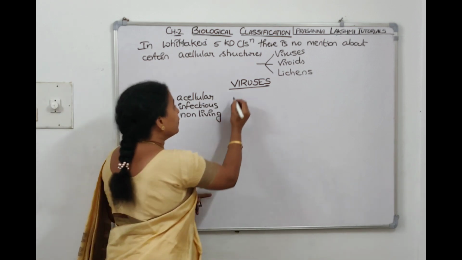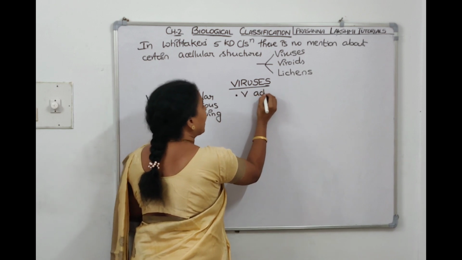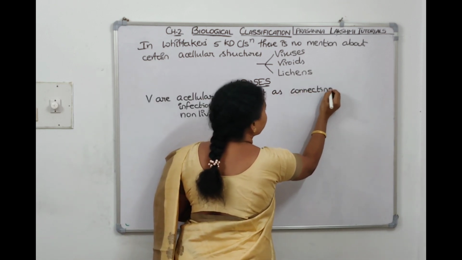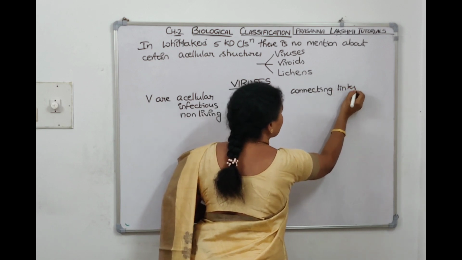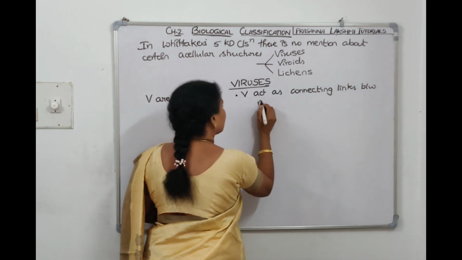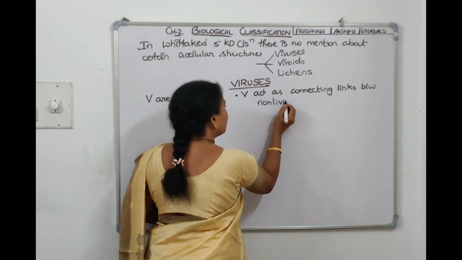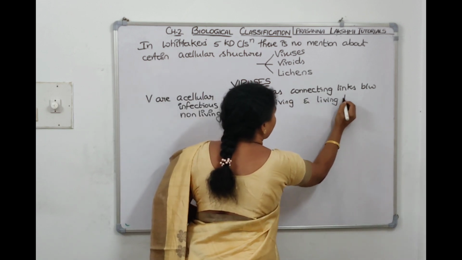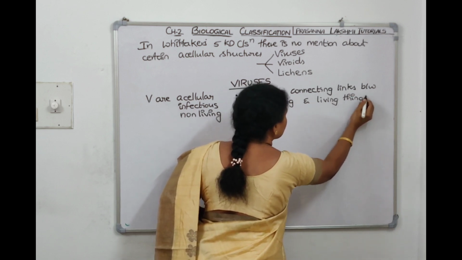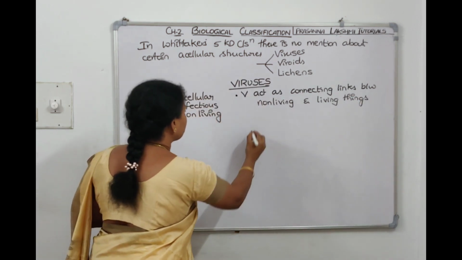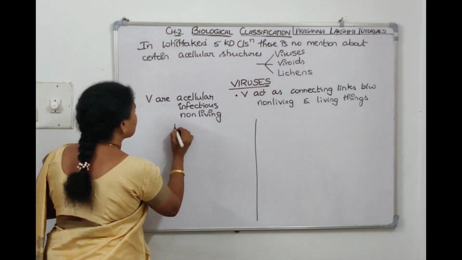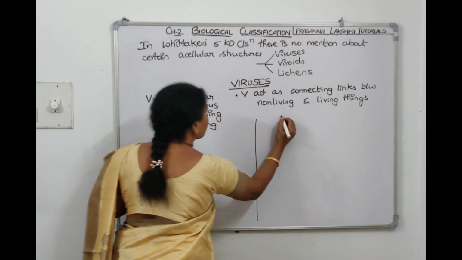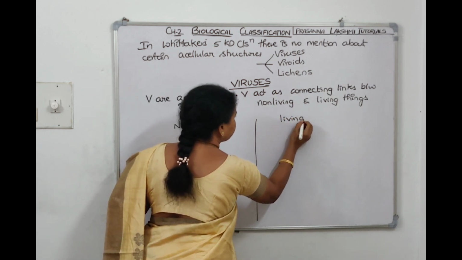In the same manner, we can also tell that viruses act as connecting links between non-living and living things. Means I am telling that viruses will possess certain non-living characters also, and viruses will possess living characters also.